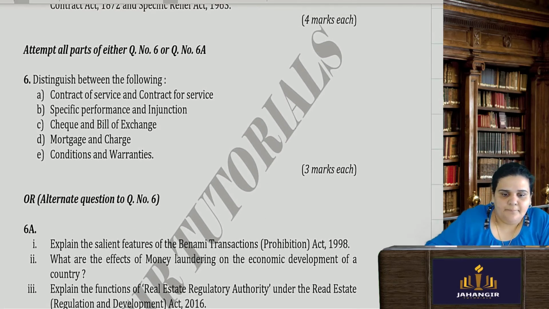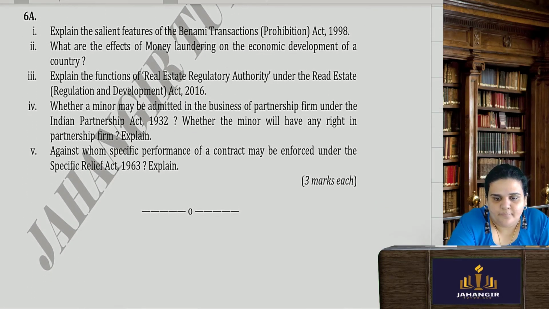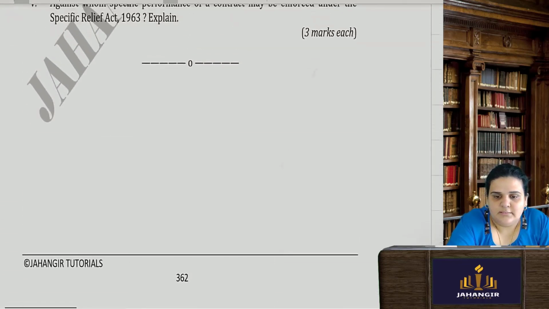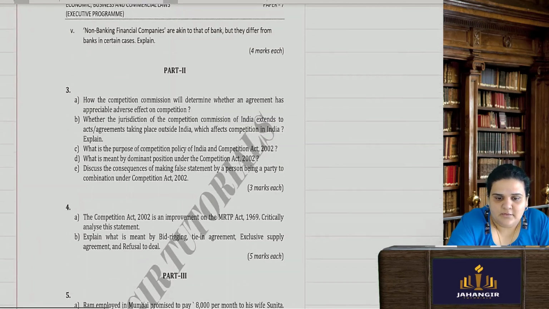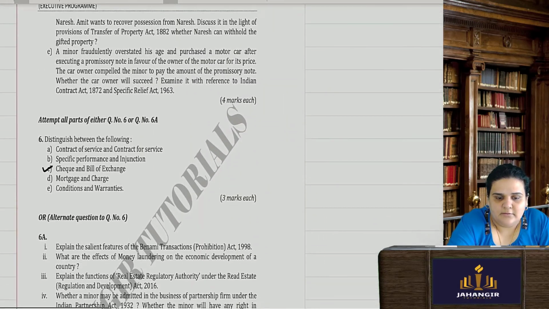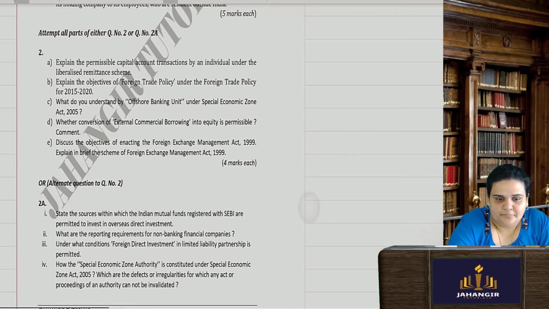Again, they are asking you to distinguish between check and bill of exchange. There is nothing in the other questions. So with the past 3 years' papers, this is what they basically ask from this Negotiable Instruments Act chapter.